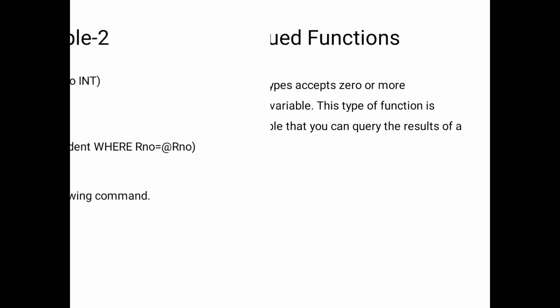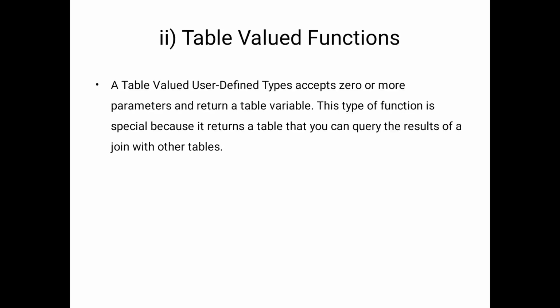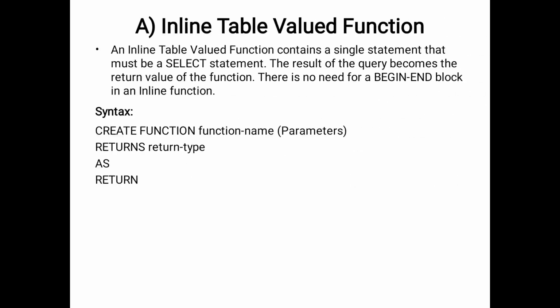Okay, next, table valued functions. The table valued user defined function accepts zero or more parameters and returns a table variable. This type of function is special because it returns a table that you can query, and you can join the result with other tables. So here are the 2 types of table valued function: the first one is inline and the second is multi statement table valued function.